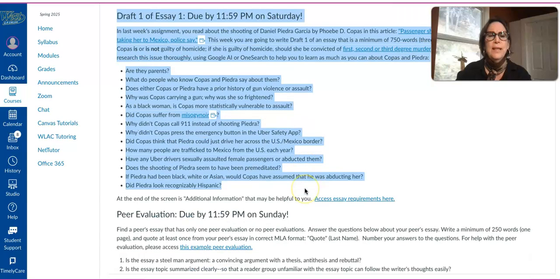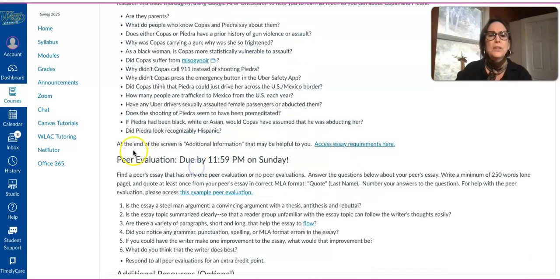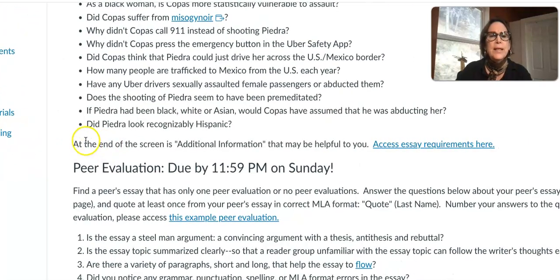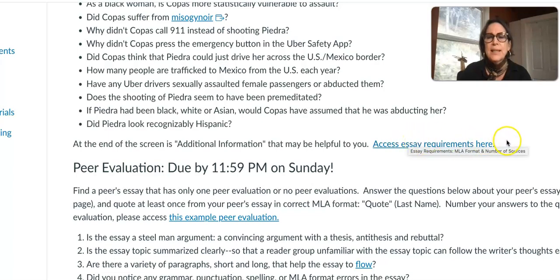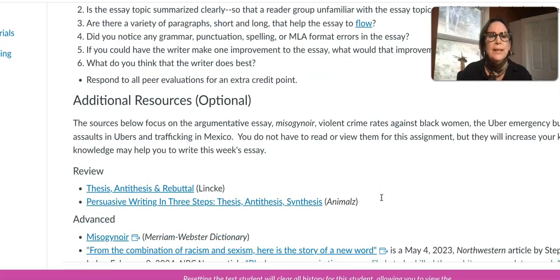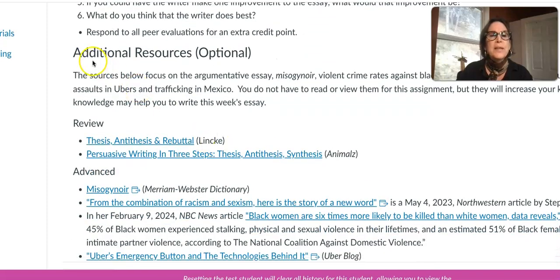Read them very carefully. You also should pay attention to this very important line right here, that at the end of the screen is additional information that may be helpful to you. And of course, you're going to access essay requirements in this link. Let's look at that additional information very quickly. The additional information is in additional resources.